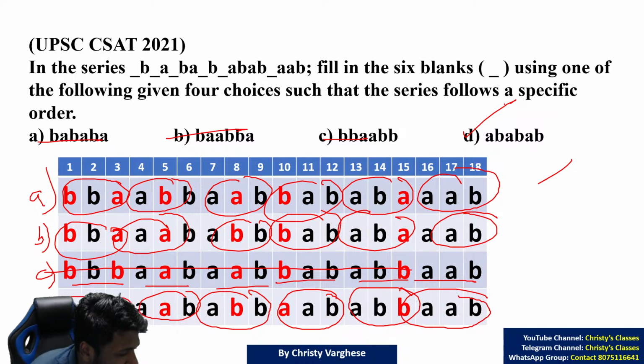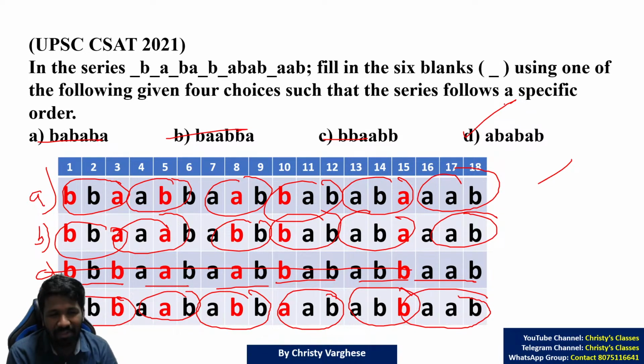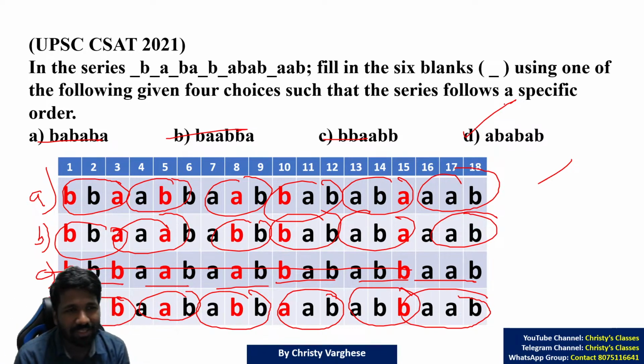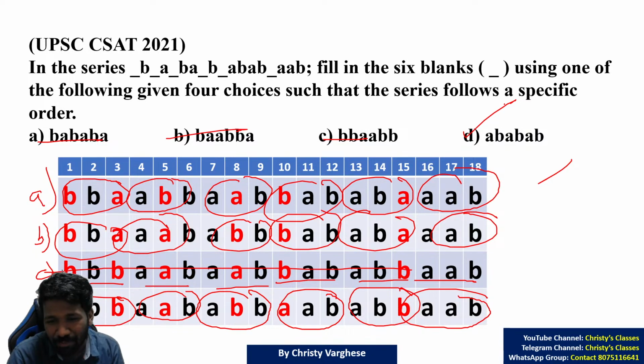Some of you may say that in many questions of this chapter, option D is the answer. I don't know whether there is a pattern. Maybe CSAT wants to make you try 3 options and then reach option D. But we cannot establish such a pattern. If you want, start substituting from option D. That is totally your freedom, which option you want to start with. Normally that won't make much of a difference.